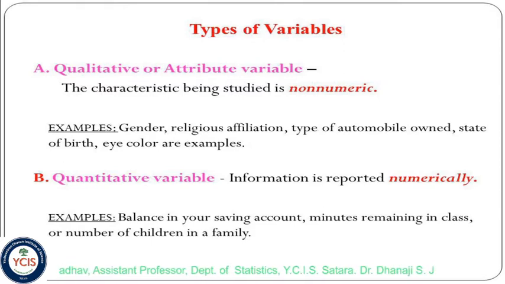The other one is quantitative. Quantitative information is reported numerically. Numerical information is nothing but quantitative, and non-numeric characteristics are nothing but qualitative. Quantitative examples: balance in your savings account, minutes remaining in class, number of children in family, number of members in your family. These are examples of quantitative variables.